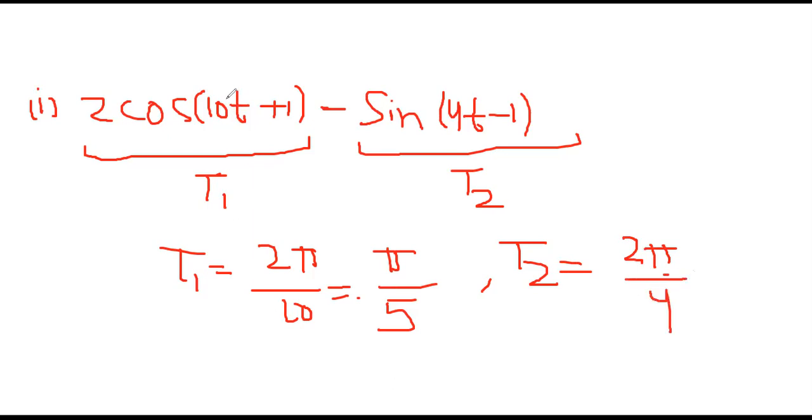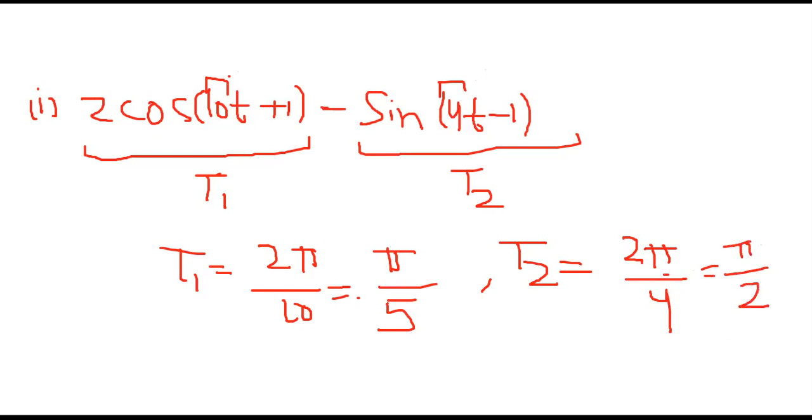Please remember, we have to consider this omega only. We are not concerned with the phase difference. We have to see this only. Okay. So the fundamental time period is coming out to be pi by 2.